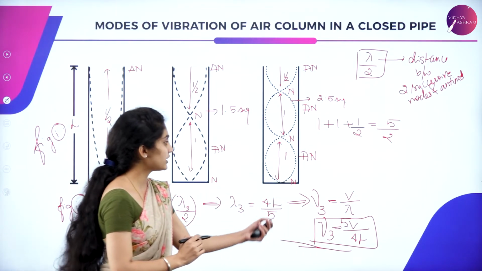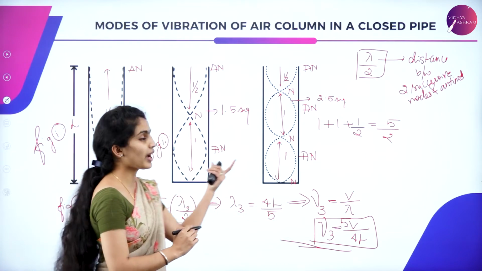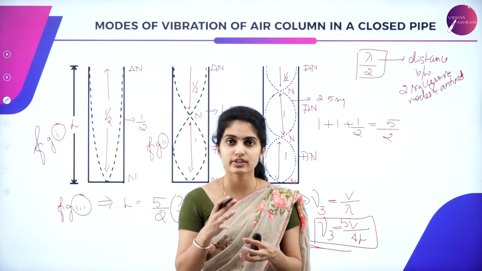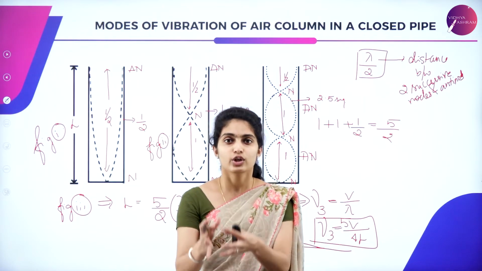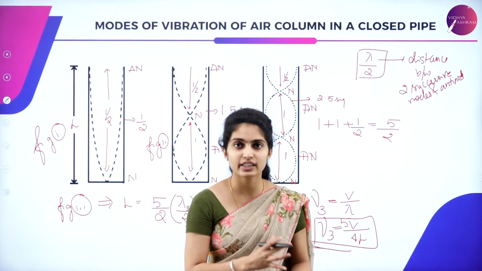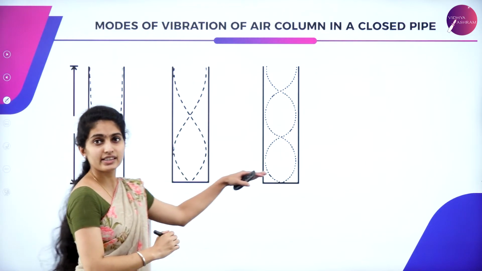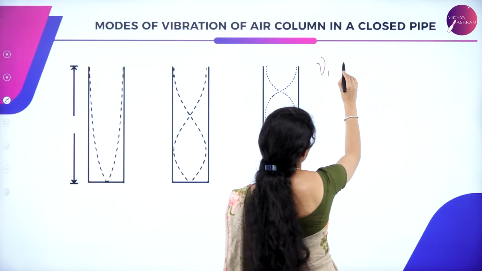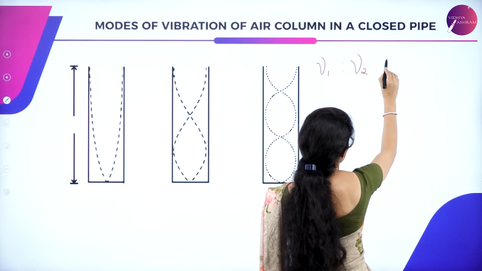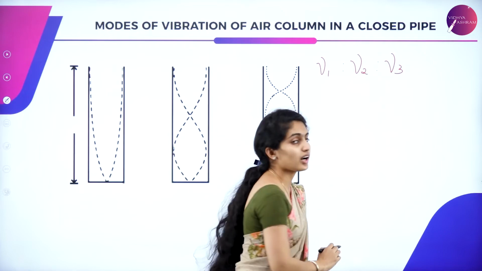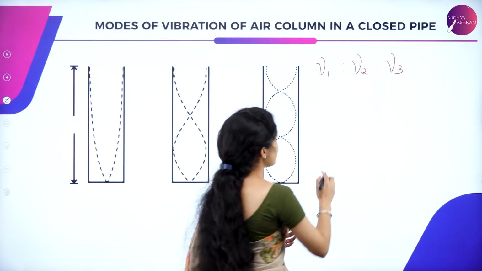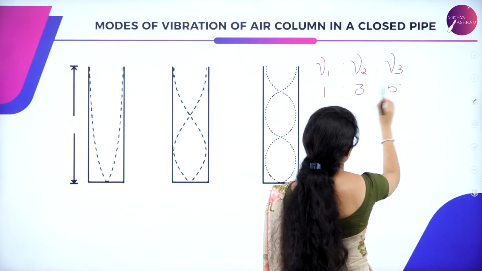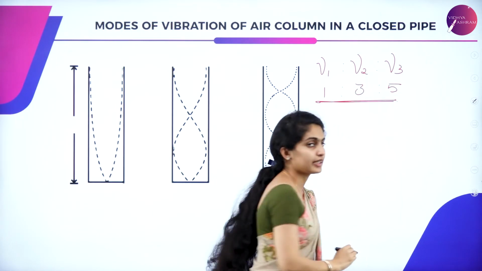So having all this, what happens to the 1, 2 and 3 figures, the nodes and antinodes formed in them? It gains frequencies nu1, nu2 and nu3, and for these columns the ratio nu1 is to nu2 is to nu3 comes out to be 1 is to 3 is to 5. So these are in integral multiples.